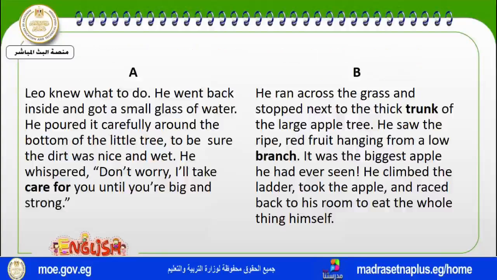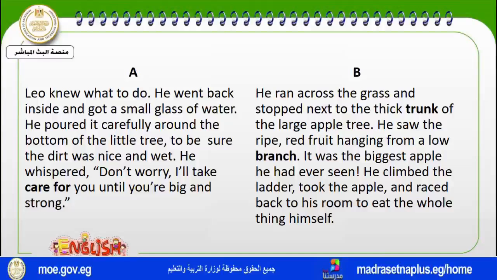Paragraph A. Leo knew what to do. He went back inside and got a small glass of water. He poured it carefully around the bottom of the little tree to be sure the dirt was nice and wet. He whispered, "Don't worry, I'll take care of you until you are big and strong." This is the first paragraph here, but not in the story.